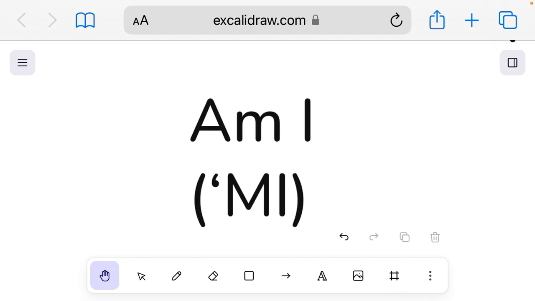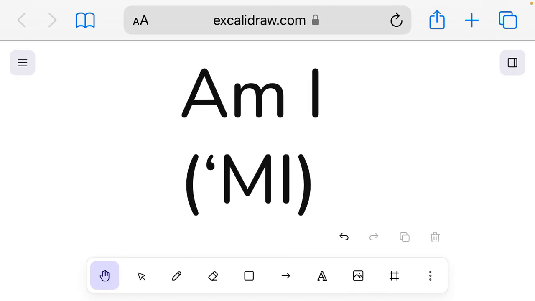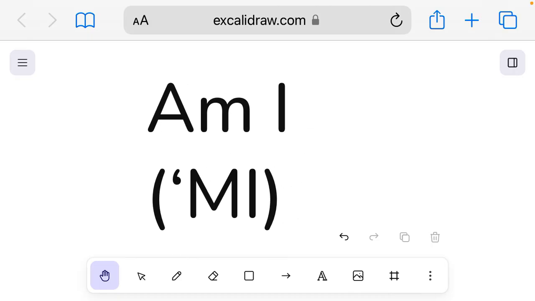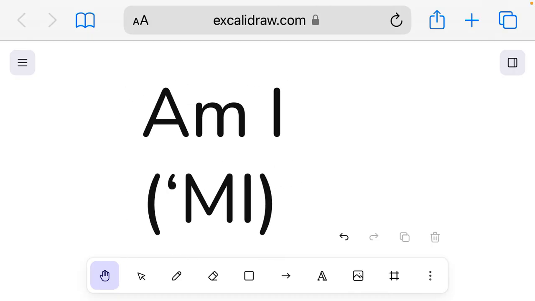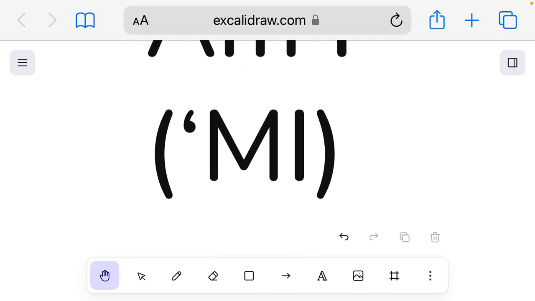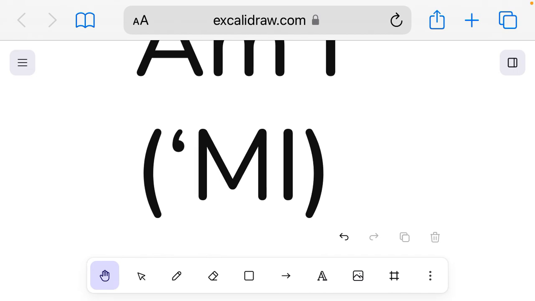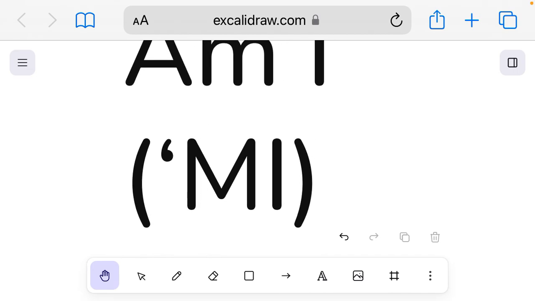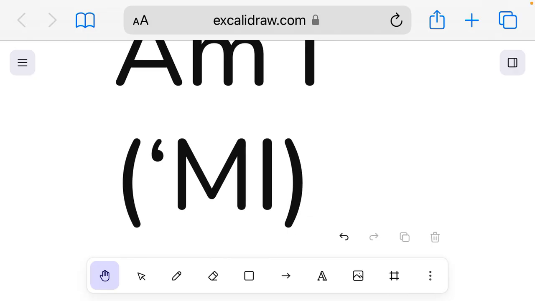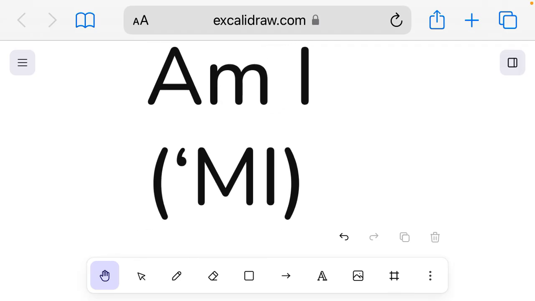So first we have "am I." "Am I" is the question form of "I am." In a sentence, you can say, "Am I a person?" The contracted form is pronounced like "my," a homophone of "my" as in "my book." But the spelling is apostrophe, capital M, capital I, because the capital M is the beginning of the sentence, and the beginning of the sentence is always capitalized, and "I" is always capitalized in English.